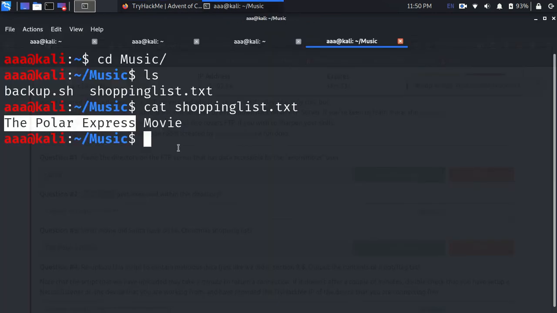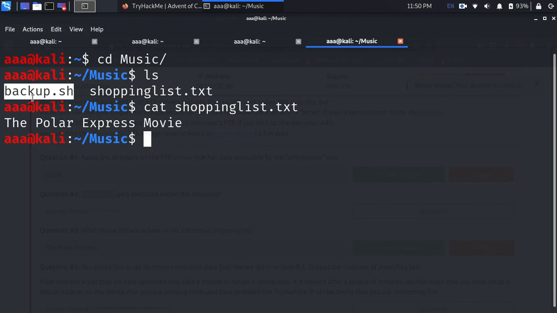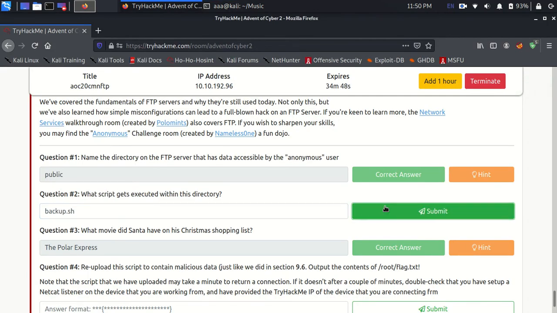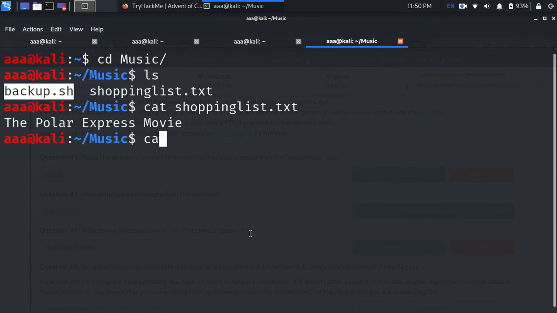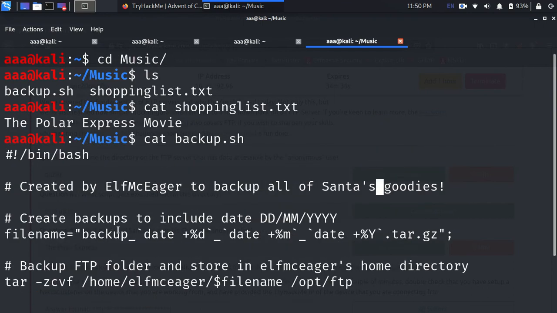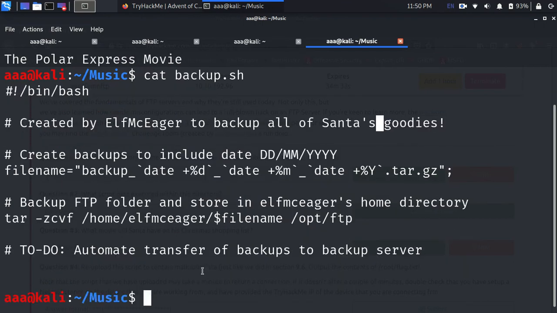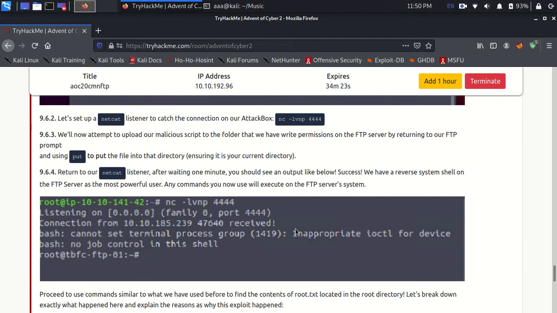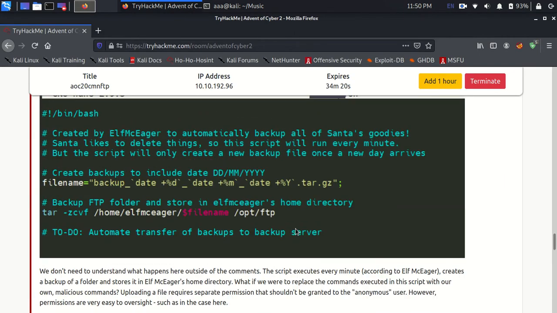So there was a backup.script, which was the only script, which I'll just cat out in one second. As you can see, if I cat that out, it clearly says that it is created by this person to back up all of Santa's goodies. The main thing over here is an automated transfer of backups. It is also given that it is created by this person, Elf McKeeger.